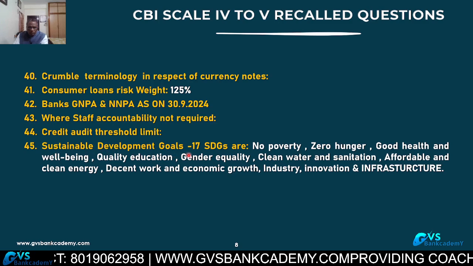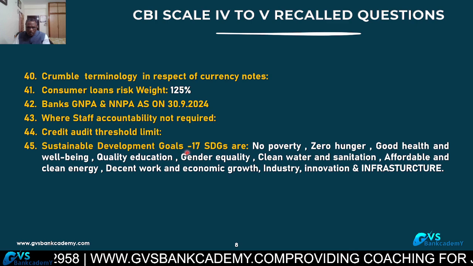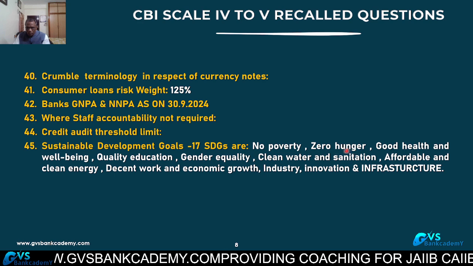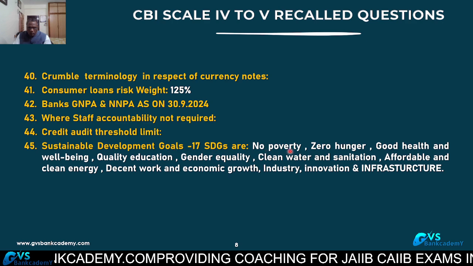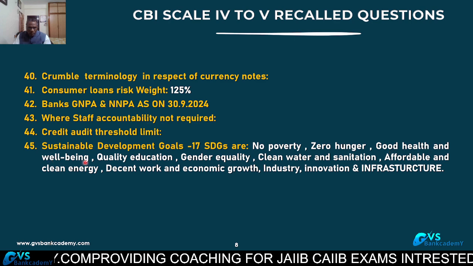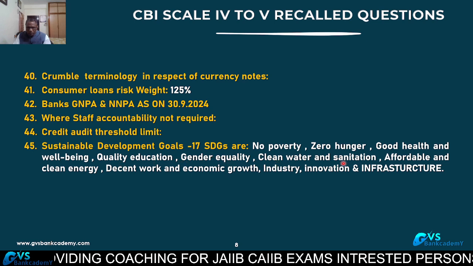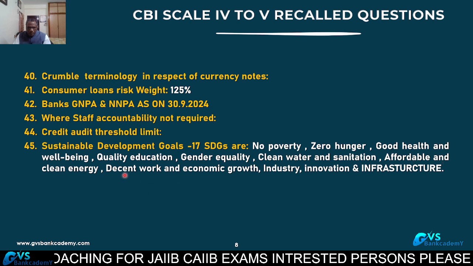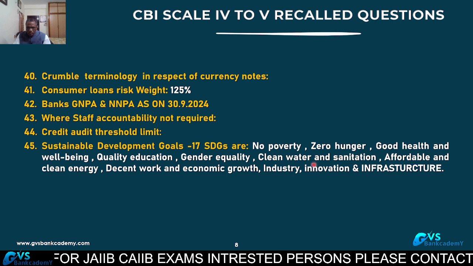Sustainable development goals, an important question. I am repeating only zero hunger. Look, some of the sustainable development goals we are discussing: no poverty in the country, zero hunger, good health and well-being for all, quality education, gender equality, clean water and sanitation for all, affordable clean energy and green energy you can say, decent work and economic growth, industry, innovation and infrastructure.